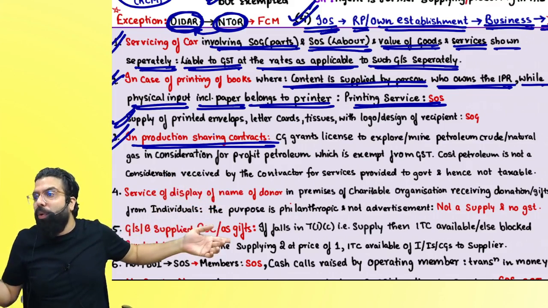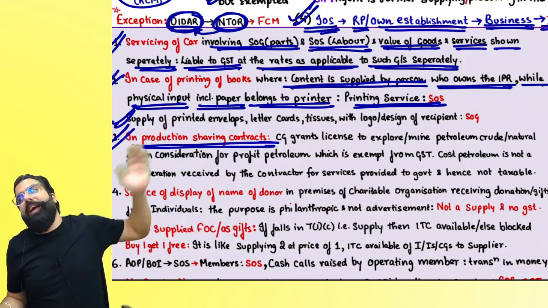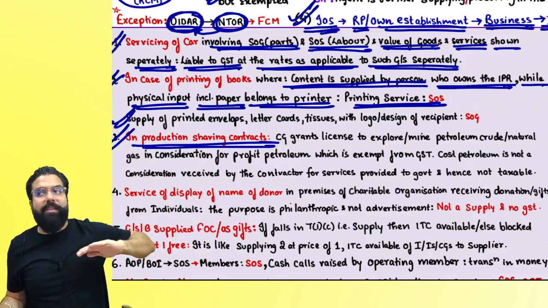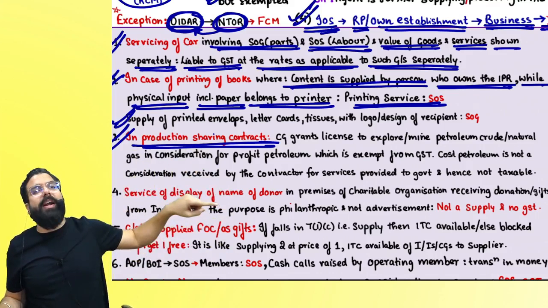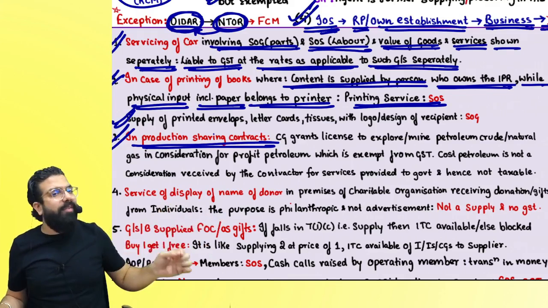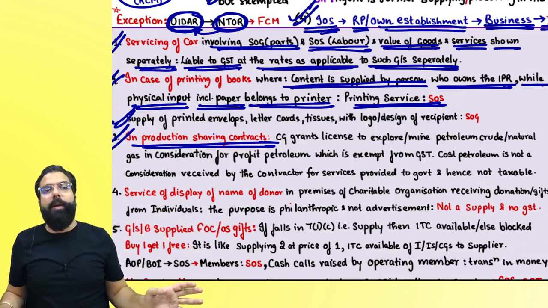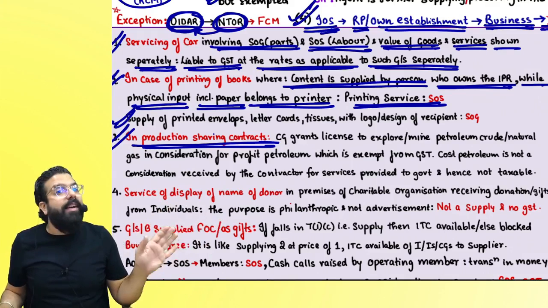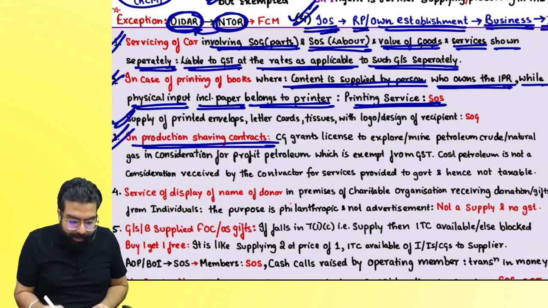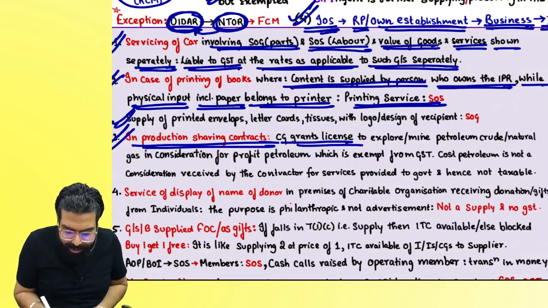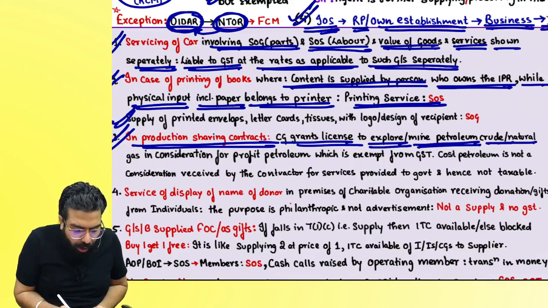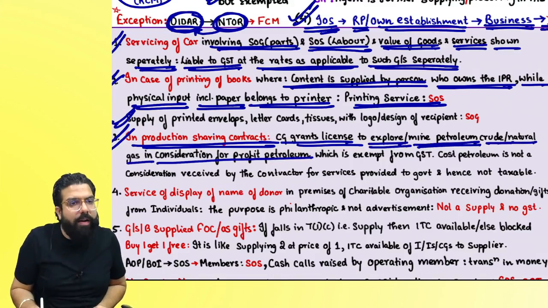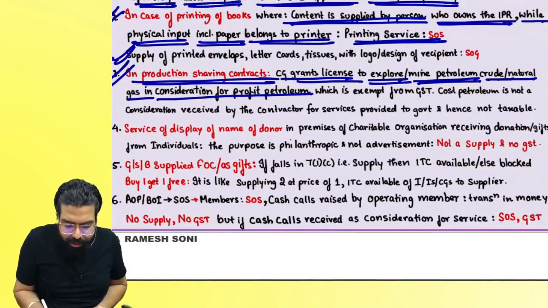Now, why did you share with the government? Because the government gave you a license. Giving a license by the government is a supply of service against which you are paying a consideration. Now, if the consideration is profit petroleum, then that is exempted from GST. They are telling us: central government grants license to explore or mine petroleum crude or natural gas in consideration for profit petroleum, which is exempted from GST.